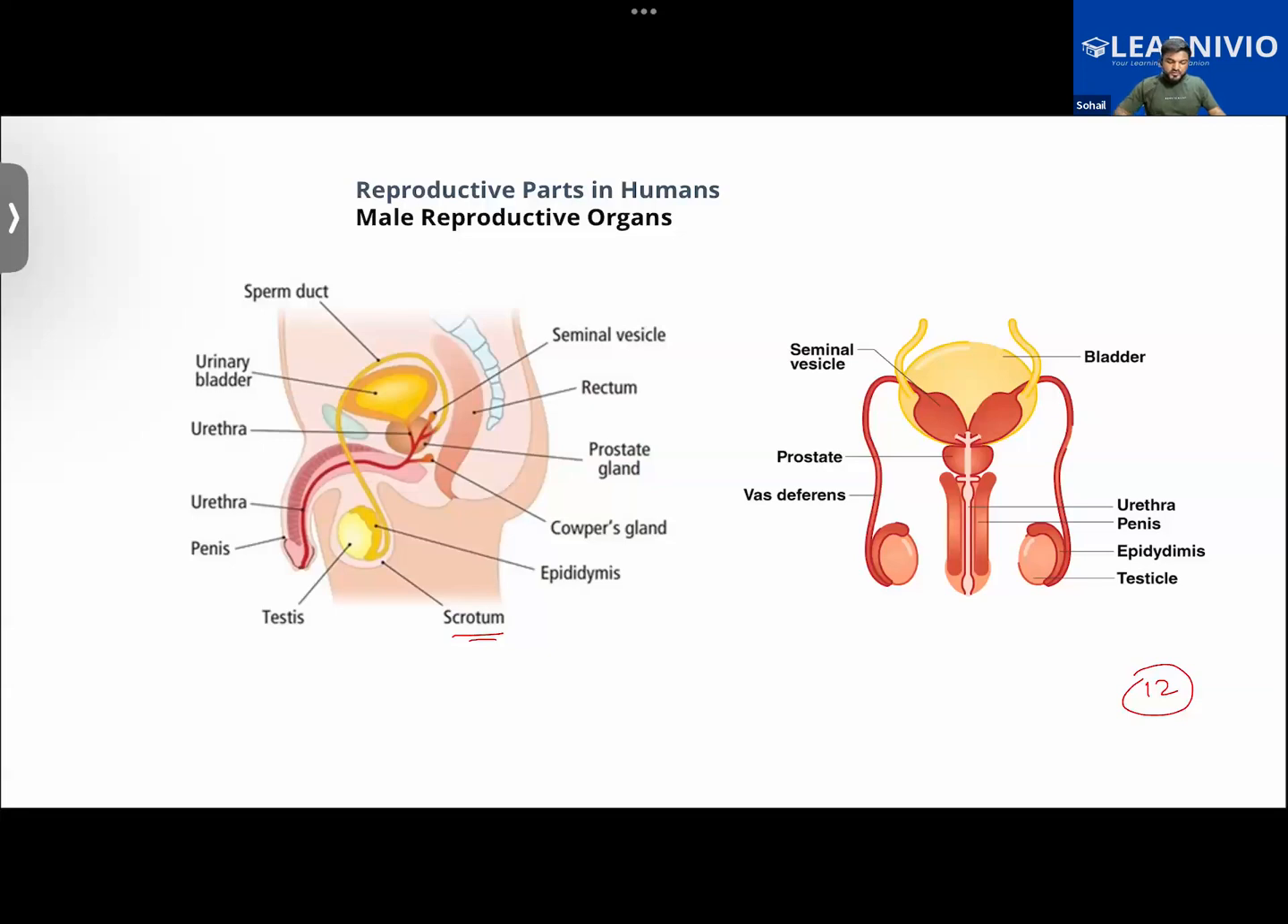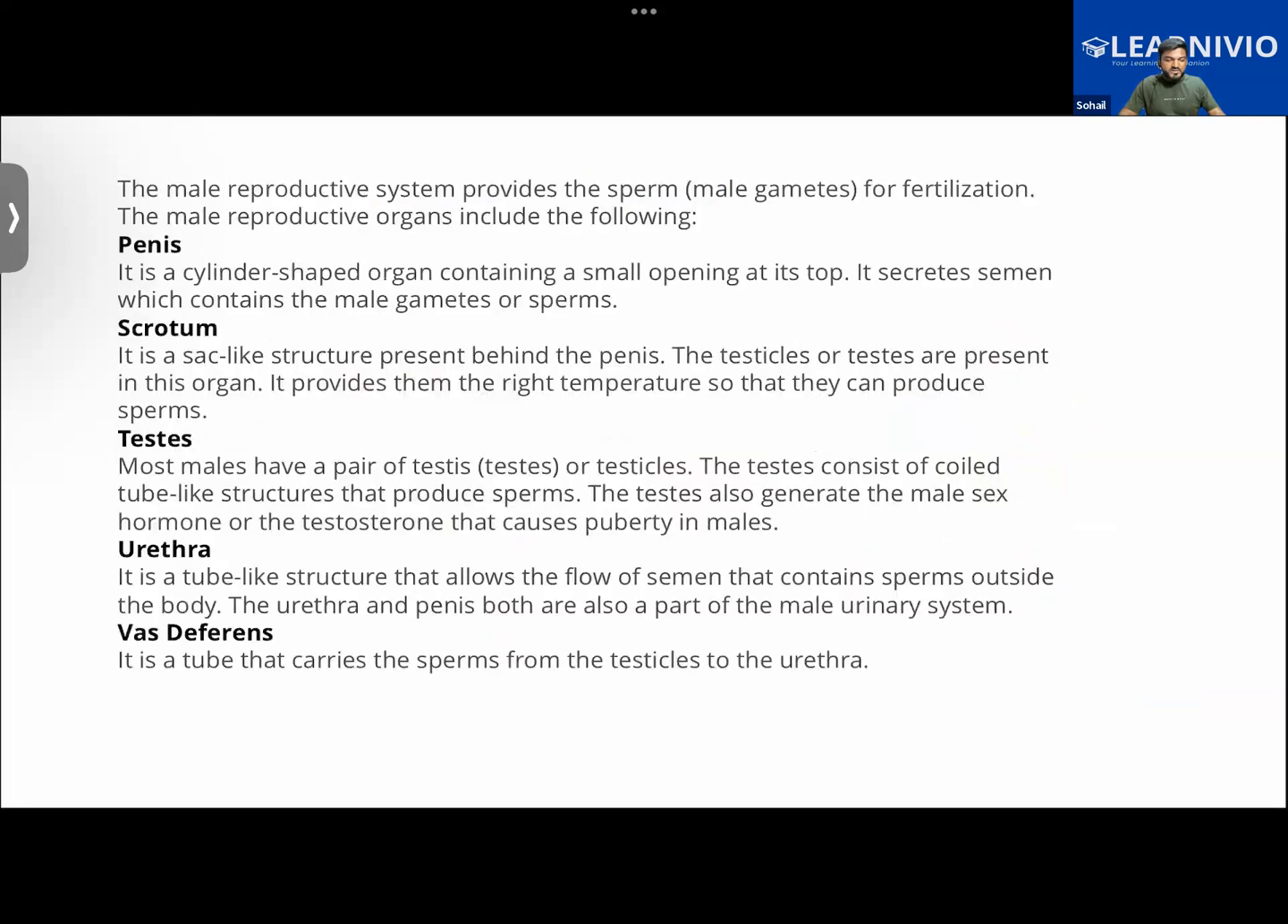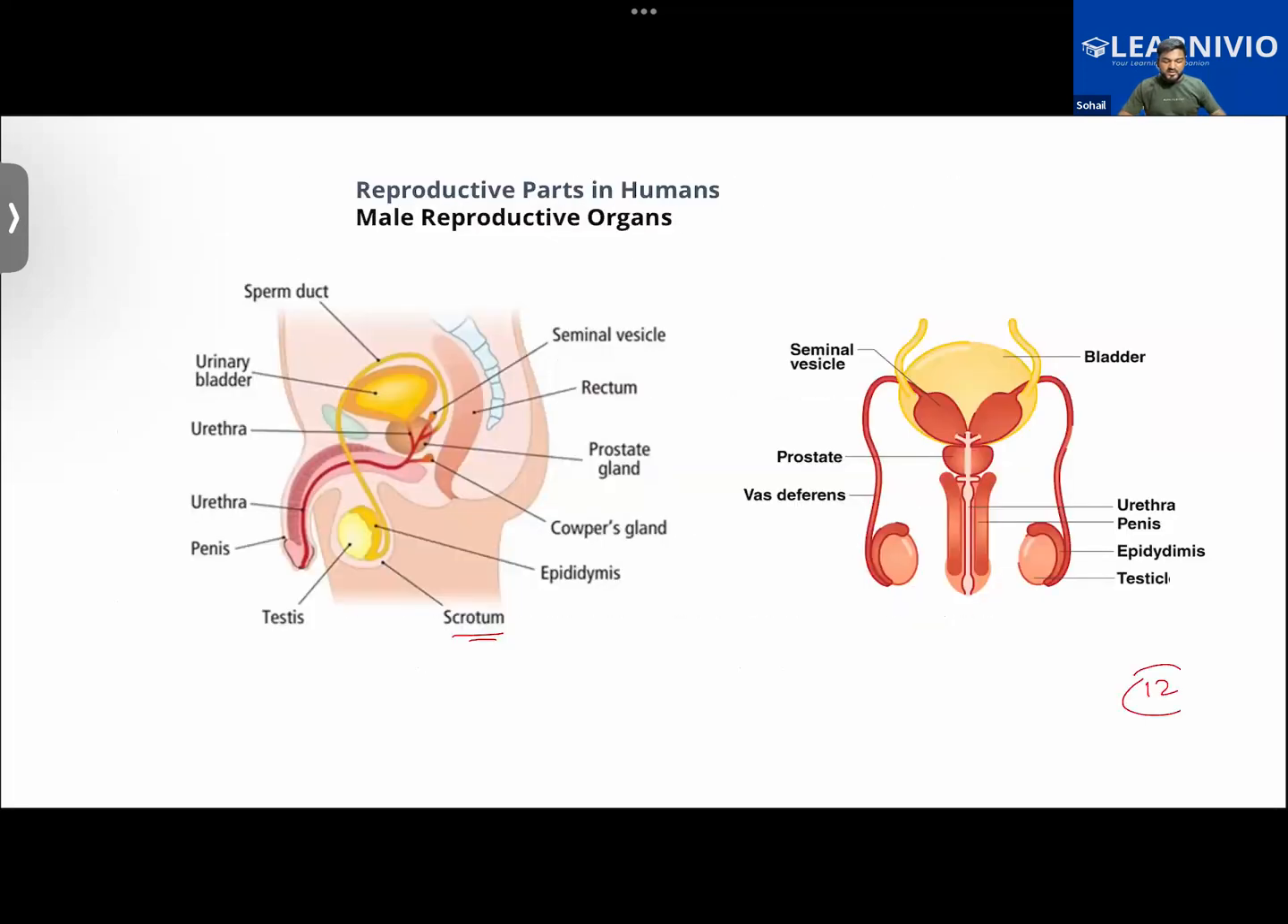Okay, now. So far, penis and scrotum, is that clear to everyone? Sir, can you tell one more time? See, moments ago, we were learning about the male reproductive organ. We learned about the penis, which is a cylindrical shaped organ. It has an opening on its top, and via this opening it will secrete semen, which basically contains the sperm. Urine is also passed via this passage.